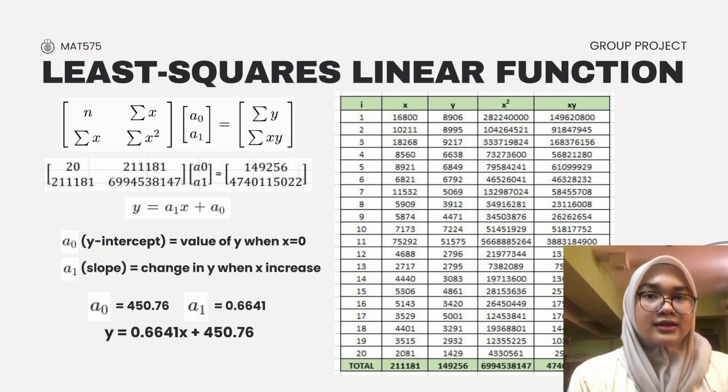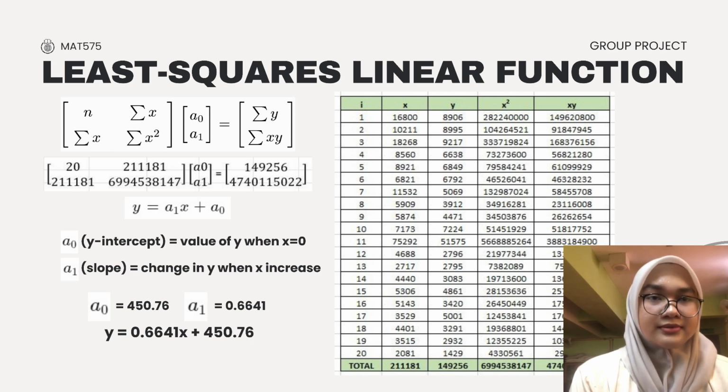First, the y-intercept, which is a0, is 450.76, and our slope, which is a1, is 0.6641. This slope tells us that for every additional student enrolled, the number of graduates increases by about 0.66. Putting it all together, we get our final prediction formula.